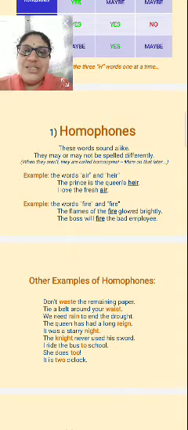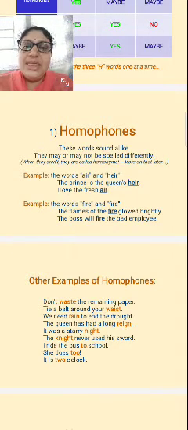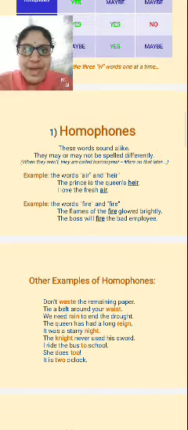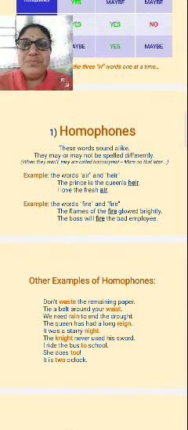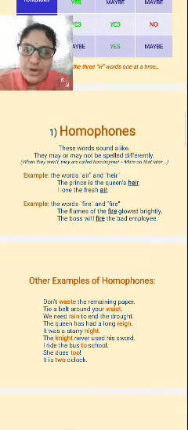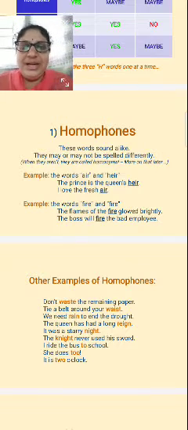Homophones are words that sound alike. They may or may not be spelled differently. Now we are going to see an example, so then you will get an idea.